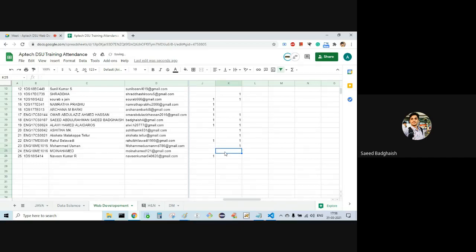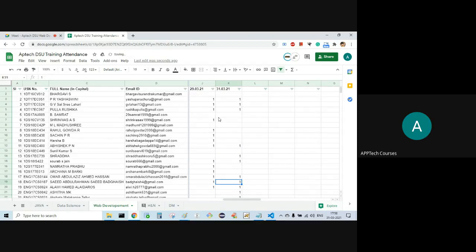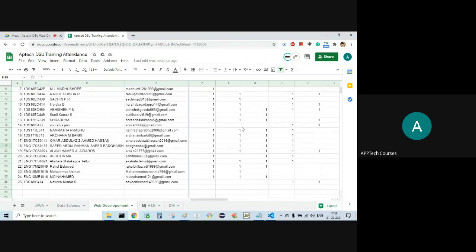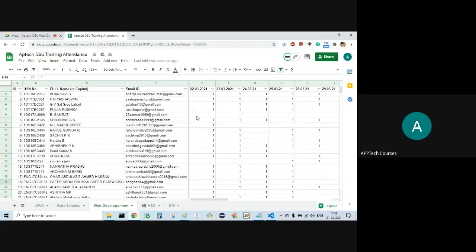Naveen Kumar. Present, sir. See, some people are not consistent. They're skipping the classes. If you are skipping the classes, what happens? You cannot get the next concept. So many people are doing like that. Here, Bhargav is not attending from the past two classes.